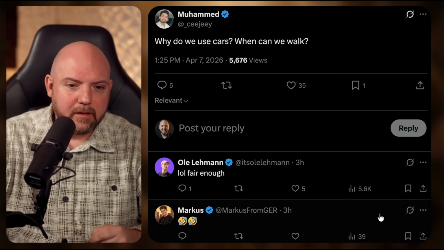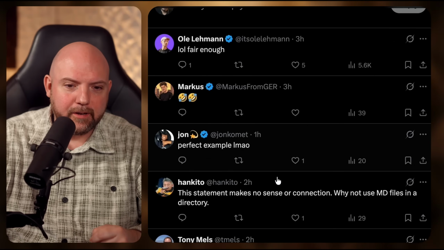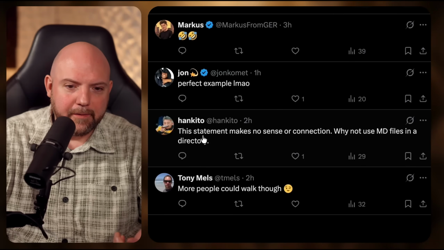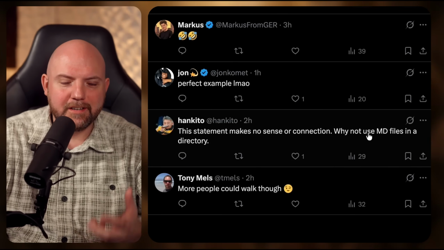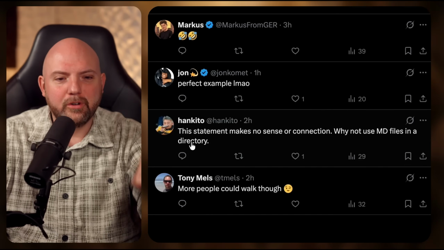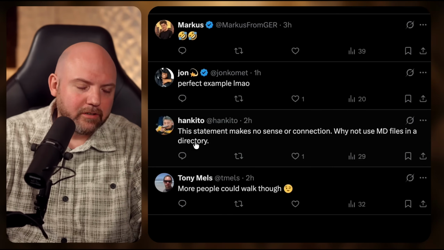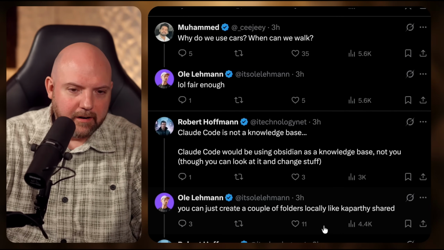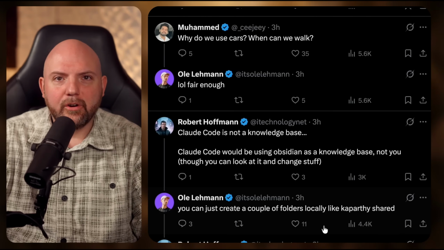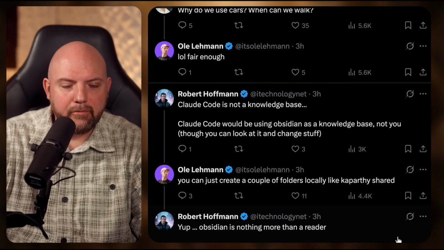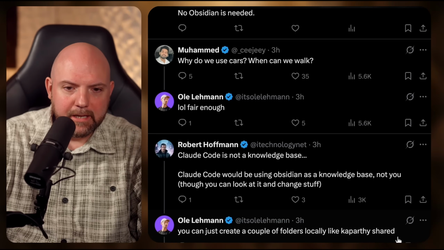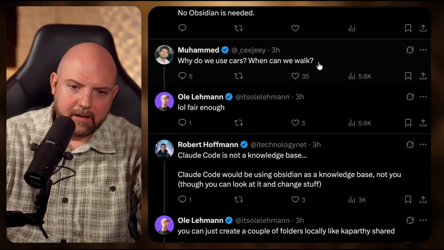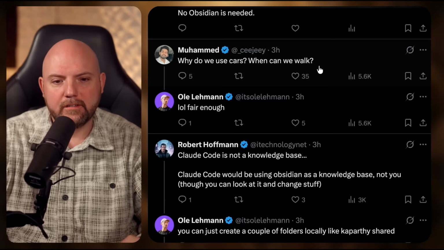But if we go here, you know, there are so many people saying, yeah, perfect example. No. Because he gets it right. This statement makes no sense or connection. Why not use MD files in a directory? Exactly. Why not? You can use it in a directory so that the folder becomes the car and not Obsidian. Obsidian is not the car. Obsidian is just the brand of the car, I would say. So you can use different brands of a car, but in the end, it's just getting from point A to point B, and you're not faster at all this way. The comparison is just nonsense, in my opinion.